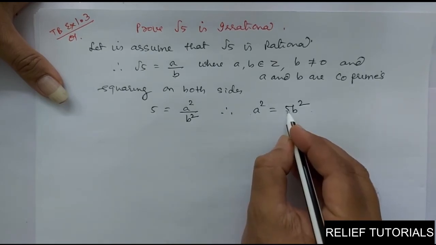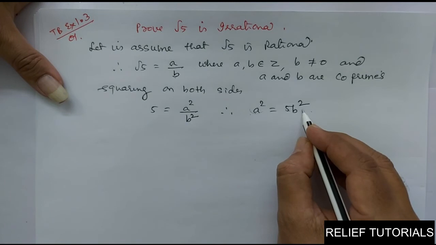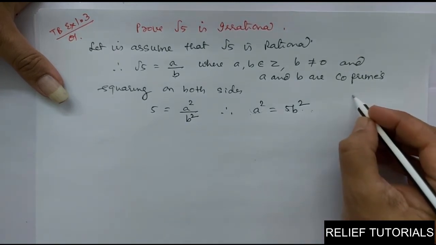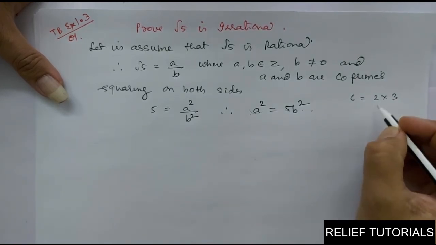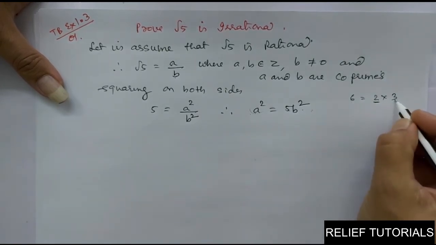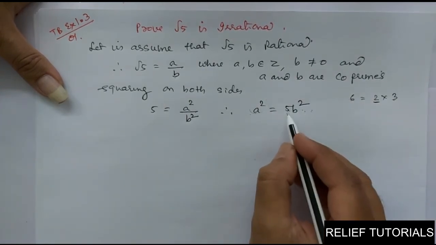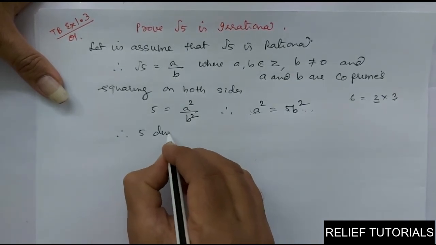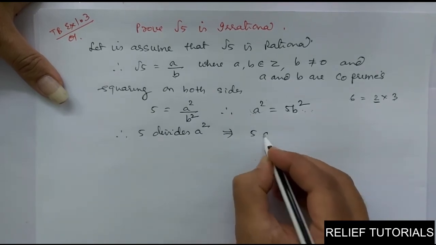Why? Because 5 is a factor. See, a square is equal to 5 into b square. If I write, for example, 6 is equal to 2 into 3, so 2 is a factor of 6, 3 is also a factor of 6. So a square is equal to 5 into b square, so 5 is a factor of a square. So therefore I can say 5 divides a square